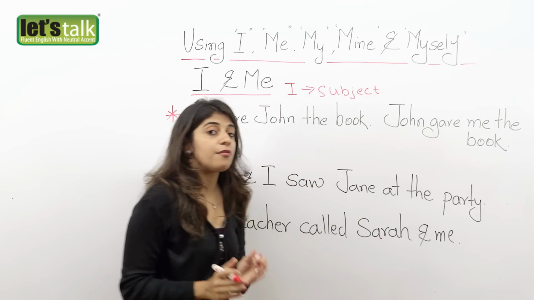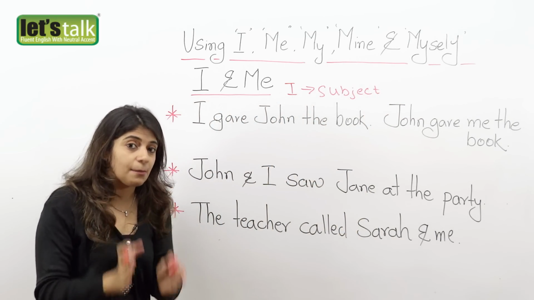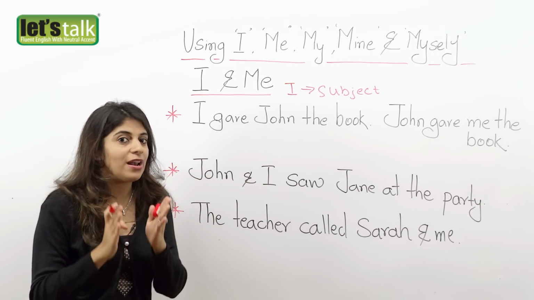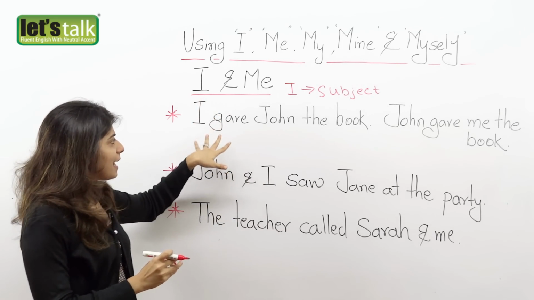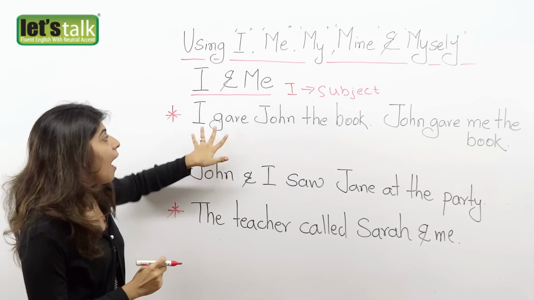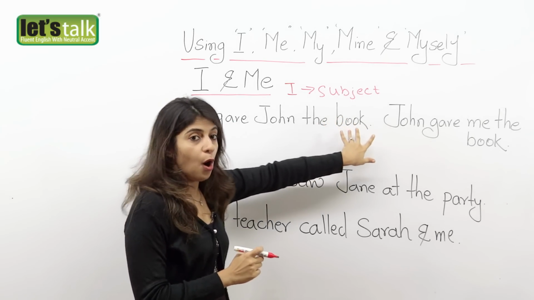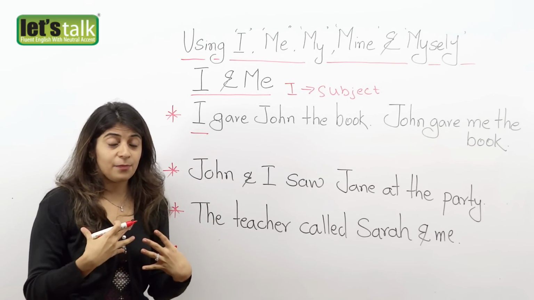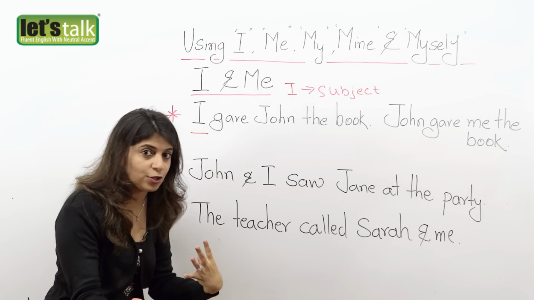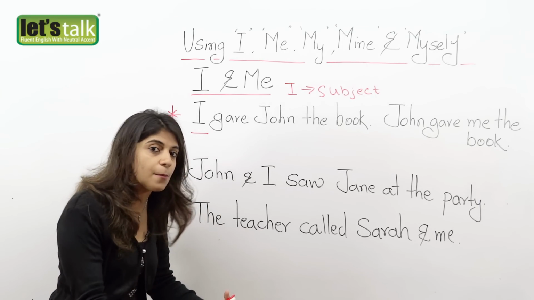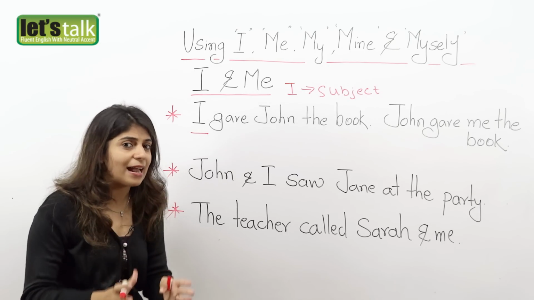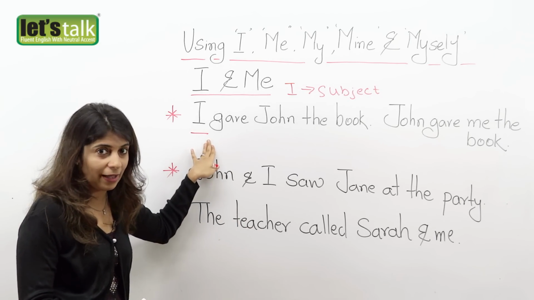So when you are referring to yourself as a subject, that is when you are supposed to use the word I. So let's have a look at a sentence here. I gave John the book. So here, I am the person who is performing the action, okay? So I am the one who's giving the book to John. So I is the subject, and that's exactly the reason why I have used I.